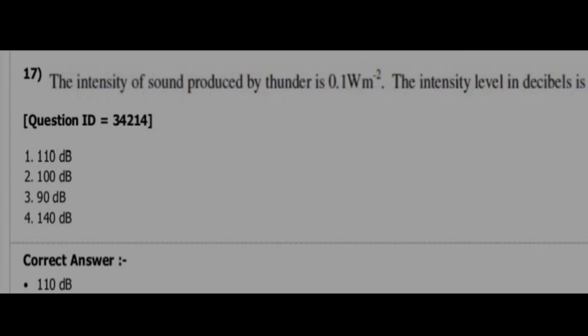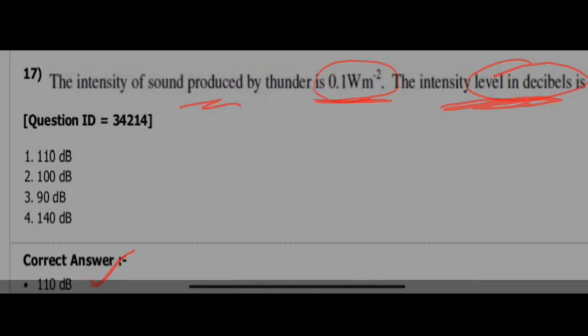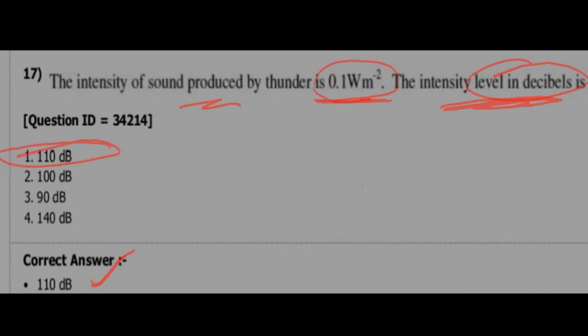Next question. The intensity of sound produced by thunder is 0.1 Weber per meter square. He is asking the sound's intensity level in decibels. It will be nearly equal to 110 decibels. So option A is correct. If a sound is produced with an intensity of 0.1 Weber per meter square, the intensity level will be 110 decibels. Remember this answer.